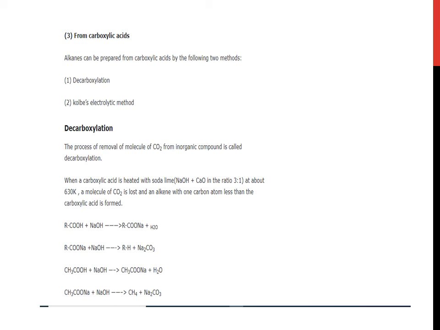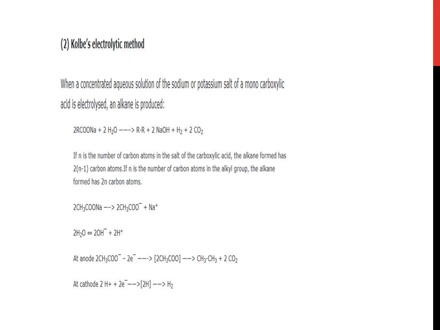Whenever you deal with the carboxylic acid RCOOH and NaOH, it gives RCOONa and water. This RCOONa reacts with NaOH, then it gives RH and Na2CO3. This can be understood by taking the example of acetic acid also.